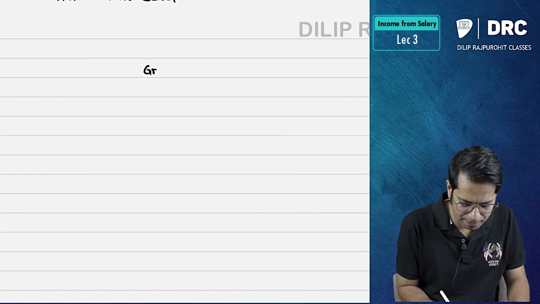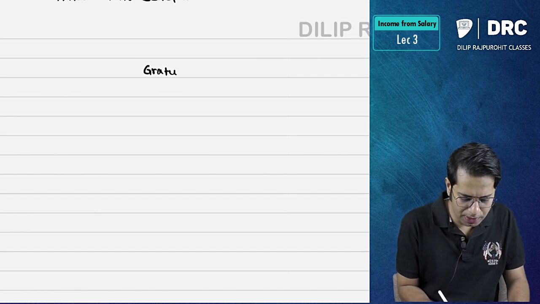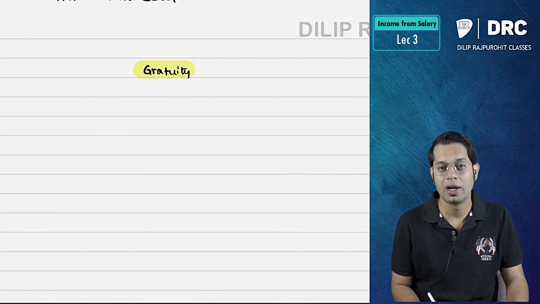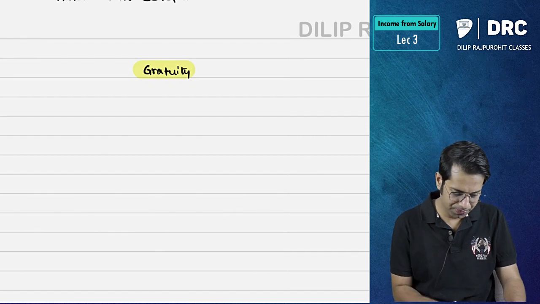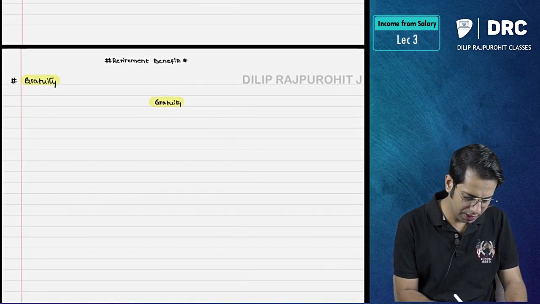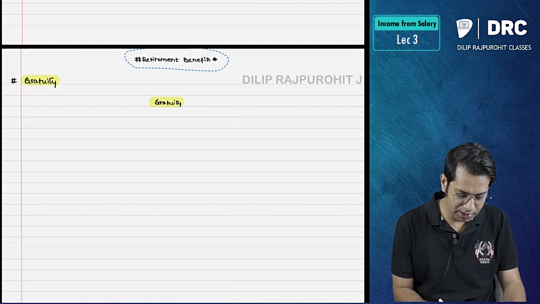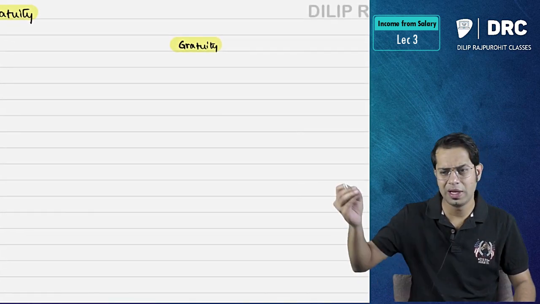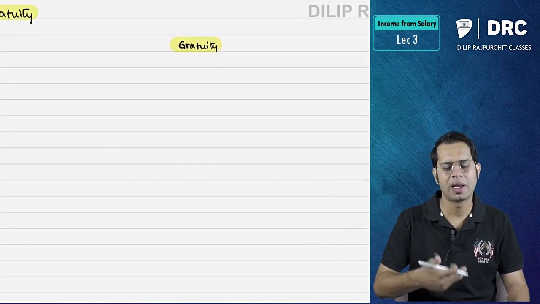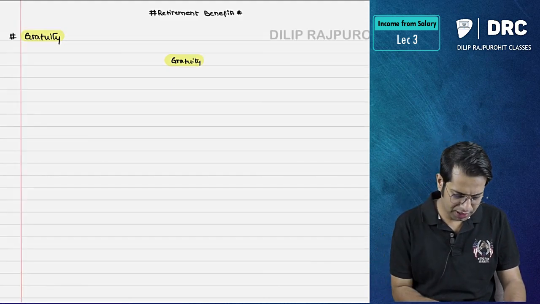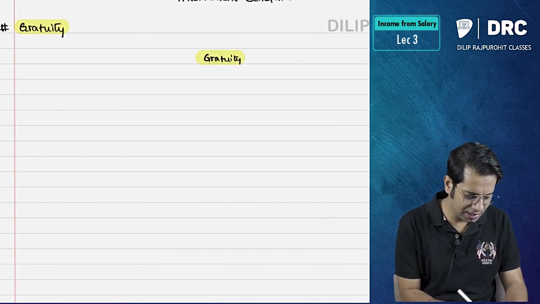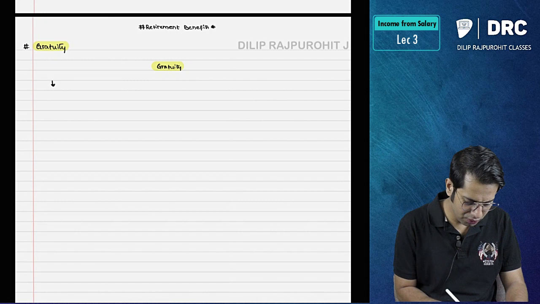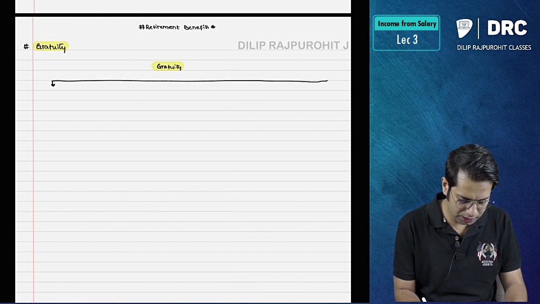First point is gratuity. Now, as I told you in my previous class, write it along with me, so that your understanding will be very clear right from the beginning. There will be a practice of all these points. The formulas will be written with me, and once we solve the problems, you will be writing the formula 2 or 3 times, so it will fit in your mind. So under retirement benefit, point number 1 is gratuity. With respect to gratuity, you should put 3 arrow marks.